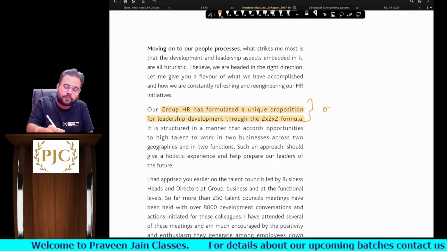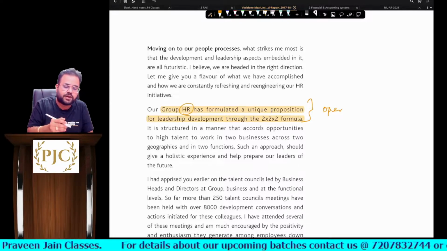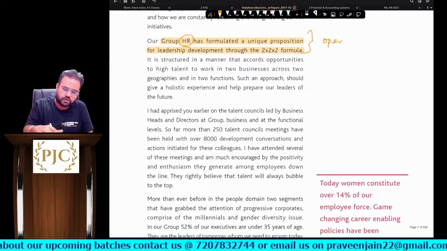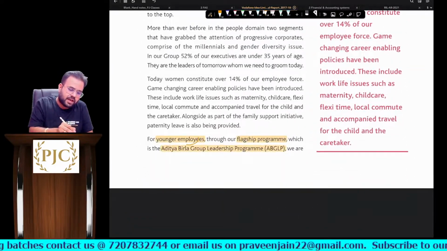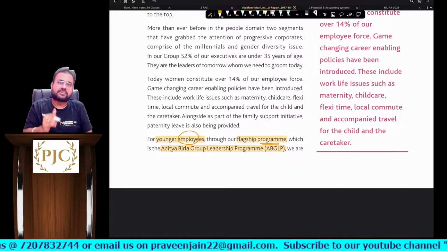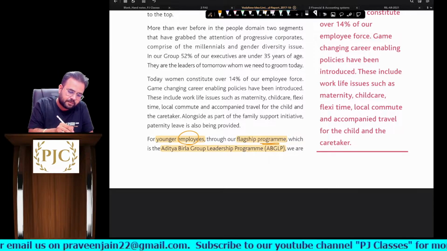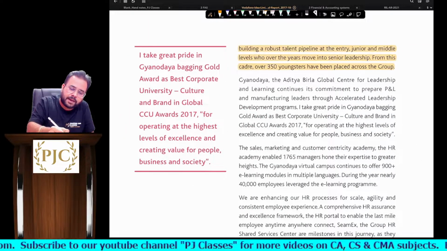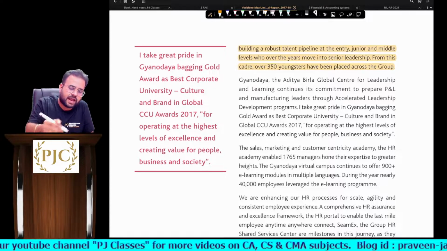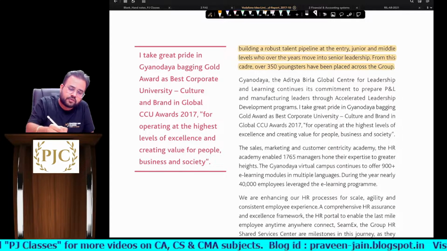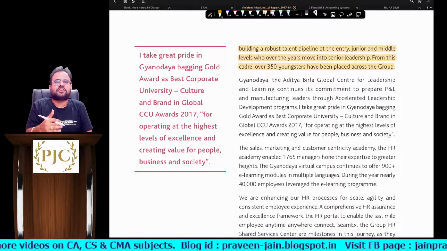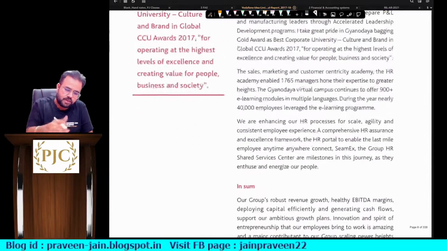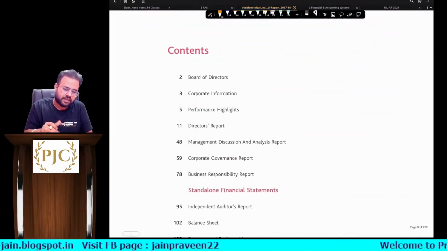Then they are talking about operational performance, sir. The company has formulated one good HR policy plan, it seems, so that they can find new employees. For younger employees, the company has now brought one flagship program, the Aditya Birla Group Leadership Program. They are building a robust talent pipeline at the entry, junior and middle levels, who over the years move into senior leadership, sir. So in other words, they are talking about how they are nurturing their employees. Then they are talking about some recognitions they have got.